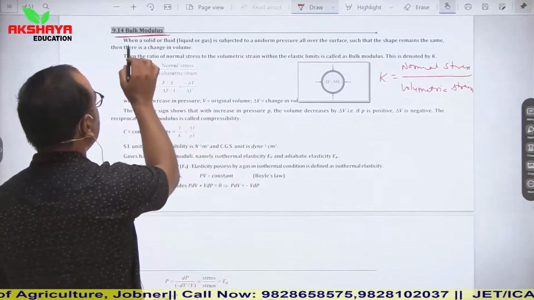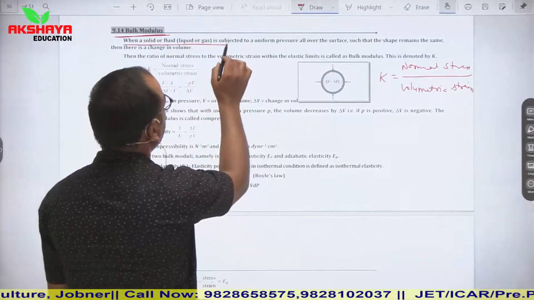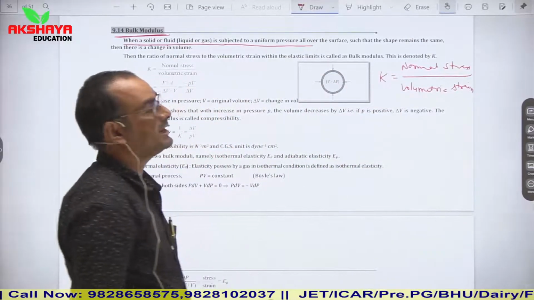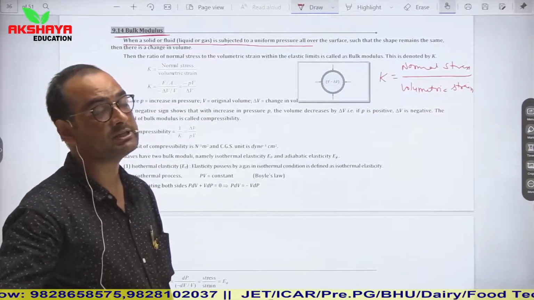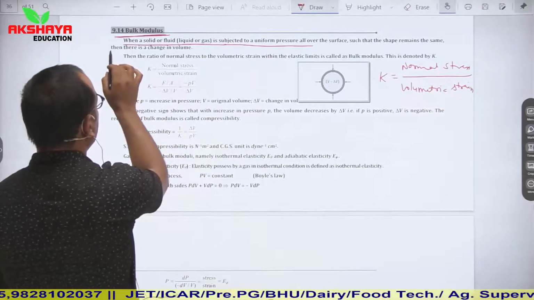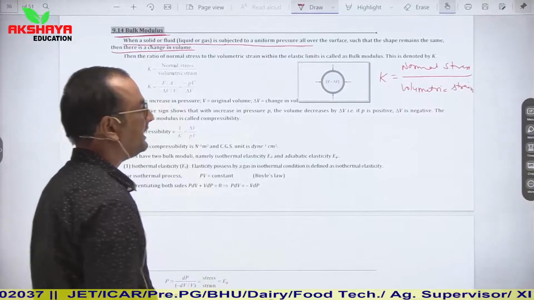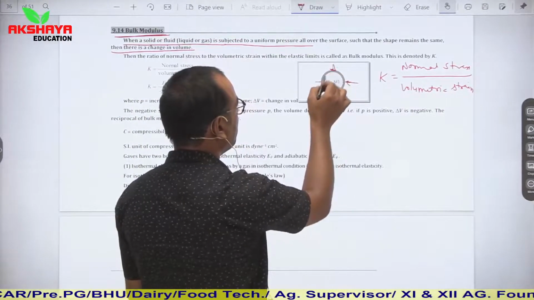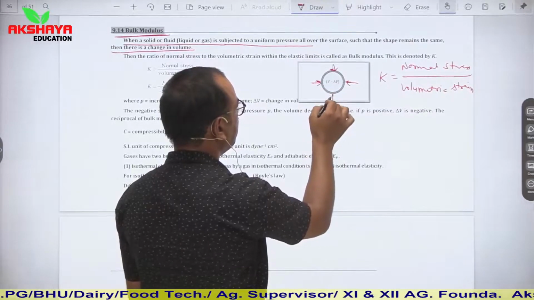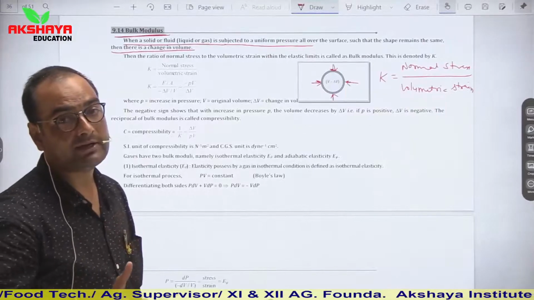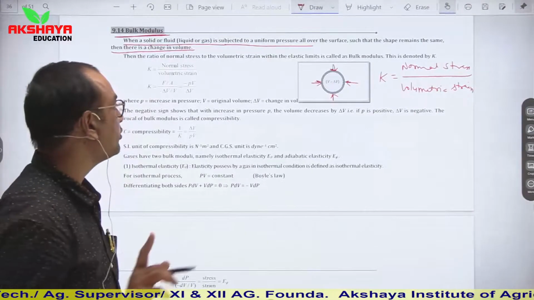From here we can see that when a solid or fluid is subjected to a uniform pressure all over the surface, such that its shape remains the same, there is no change in its shape, but there is a change in its volume. Let us say this constant pressure is applied from all over the surface, then there will not be any change in shape, but the volume will change.